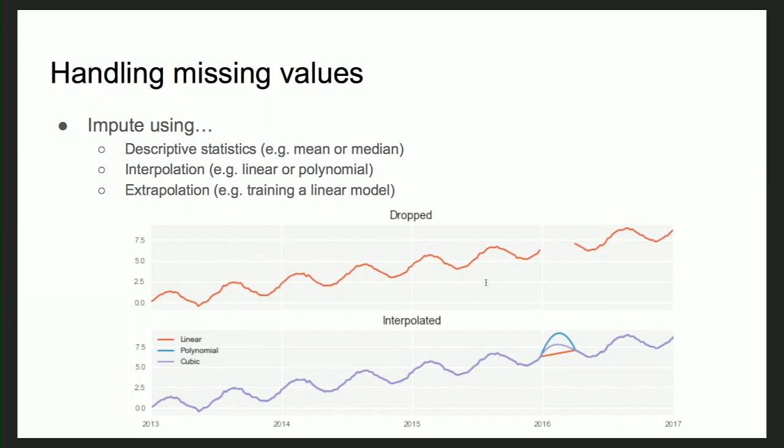Whereas extrapolation is a technique which we use when the missing data is at the very end of the time series, as opposed to what we see in interpolation. And the strategy we can use in extrapolation is to train a forecasting model on the time series data, and then make predictions for the missing values in the time series.